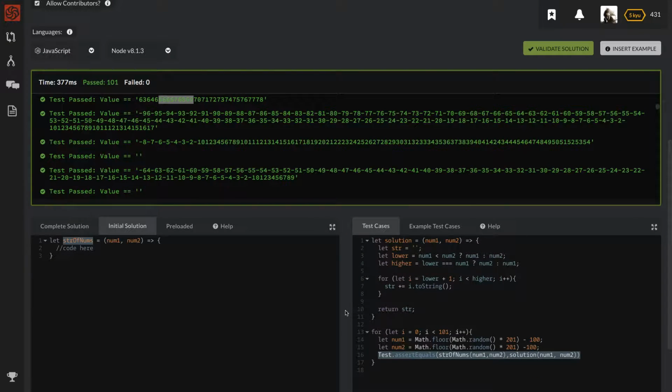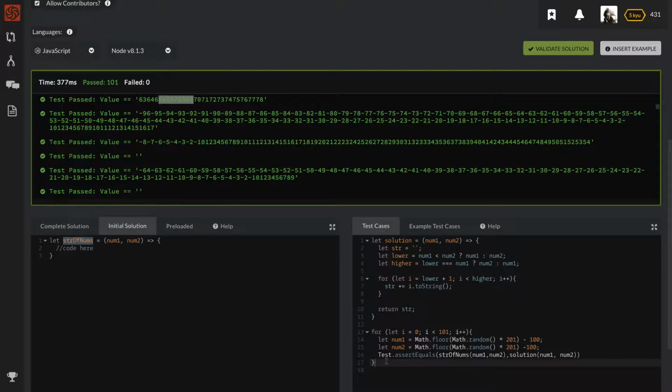If you have the same issue being flagged on your question, you just have to do the same thing. In terms of creating random tests, just use a for loop. Use a for loop and some random numbers, and have the test.assertEquals inside the for loop so that it runs it.